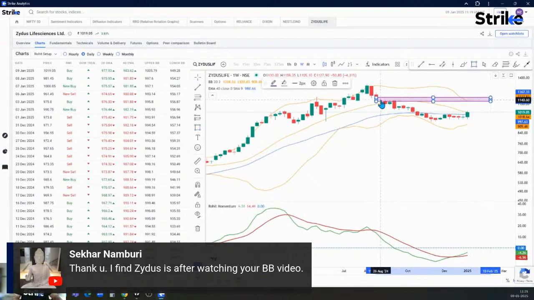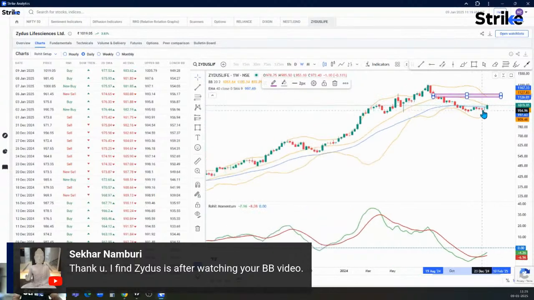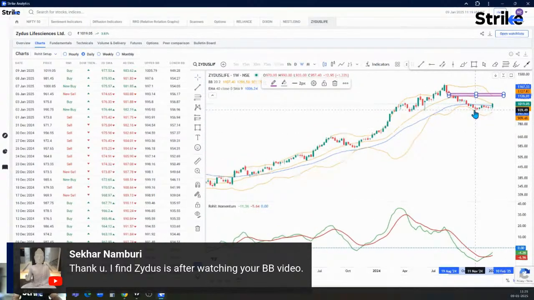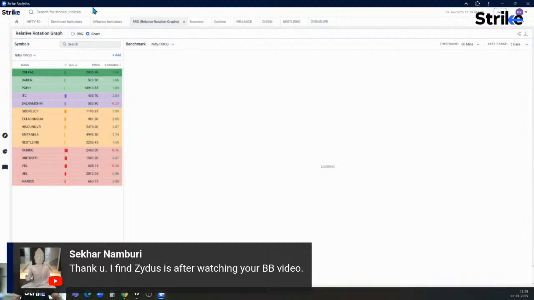And the gap area of 26th August this week over here, coinciding with the upper Bollinger Band, is something we will have to watch out for as the next level in Zydus. Okay. Let's look at Britannia. There are many FMCG counters coming in. I'm glad.